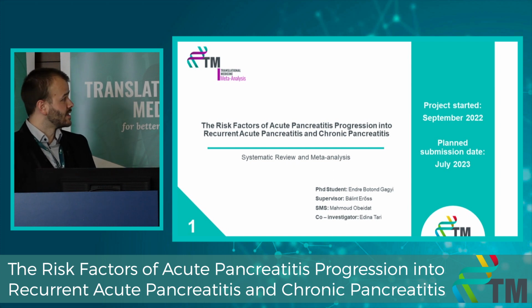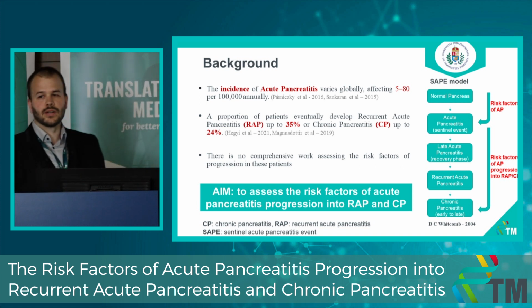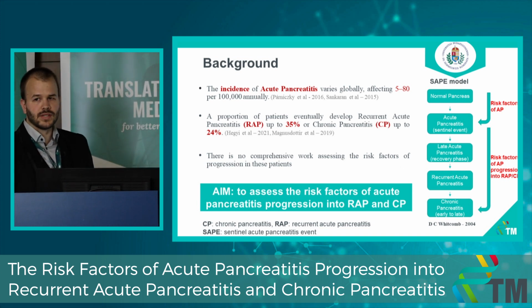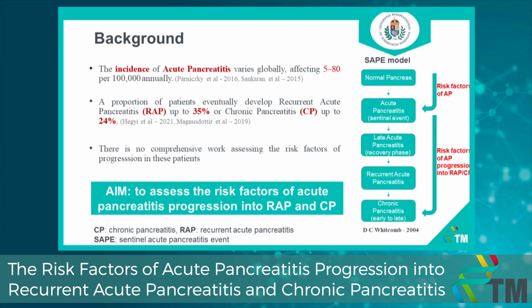Let me briefly introduce its background. The incidence of acute pancreatitis varies globally, affecting from 5 to 80 people per 100,000 and appears to be increasing around the world. Most acute pancreatitis can be completely recovered after standard treatment, but a proportion of patients eventually develop recurrent acute pancreatitis, up to 35%, or chronic pancreatitis, up to 24%. On the right figure, you can see the Sentinel acute pancreatitis event model by VII et al., which states that acute pancreatitis, recurrent acute pancreatitis, and chronic pancreatitis is a disease continuum.